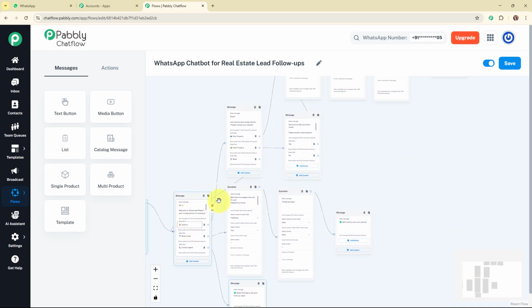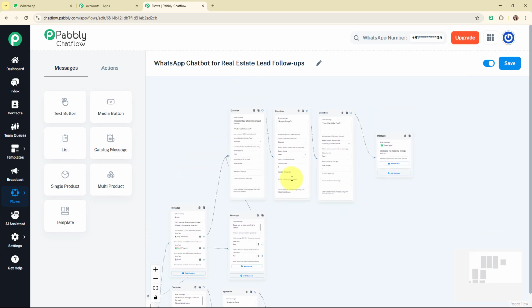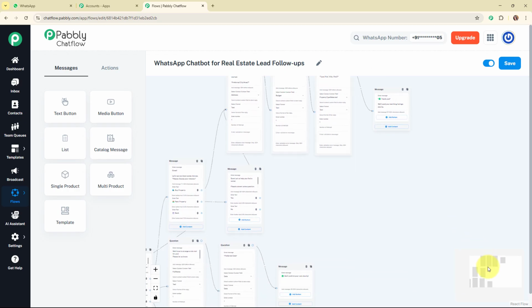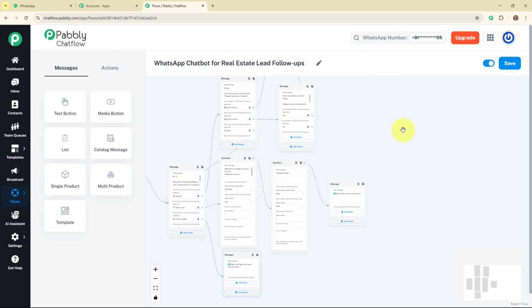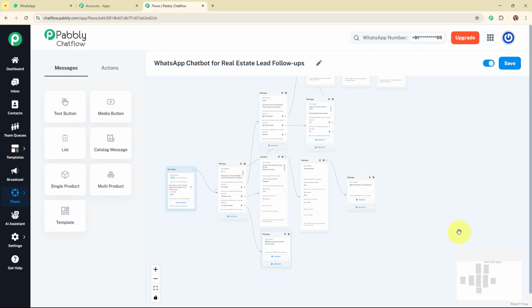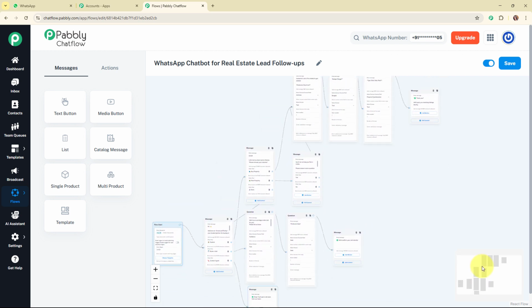So firstly we have selected explore, and here we have added some text where we have given options to the customer to select a category as buy a property, rent a property or move back. And once the customer selects buy a property or rent a property, then automatically it is going to ask some basic questions from the customer, and then it is going to send a thank you message to that lead or customer. And similarly we have set up the chatbot for the other quick reply buttons as well, that is book a visit and contact agent. Alright, so this was all about the chatbot that we just created for our real estate lead follow-ups.